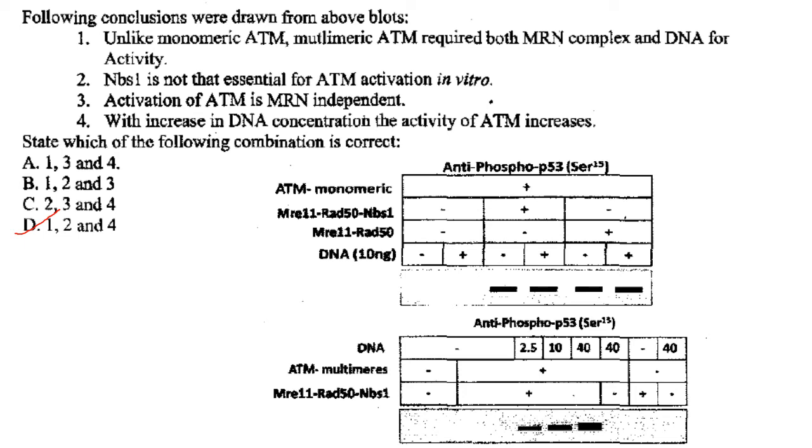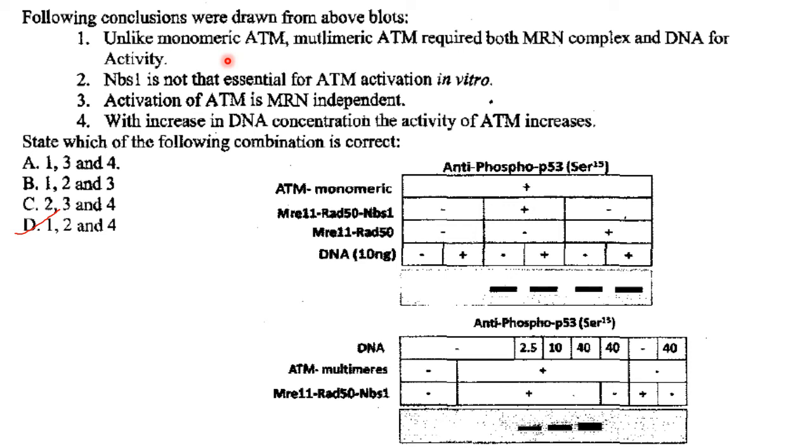So I have brought the table over here just to explain the conclusions, and we have to find out the answers. So this is the table that I have brought from there. So the following conclusions were drawn from the above blots. Unlike monomeric ATM, so you have got ATM monomeric over here and ATM multimers here. So unlike monomeric ATM, that is this one, ATM multimers required both MRN complex and DNA for activity.